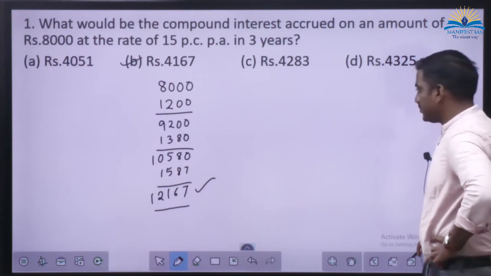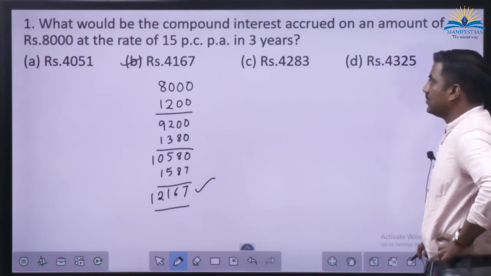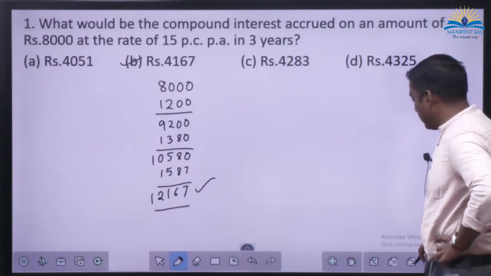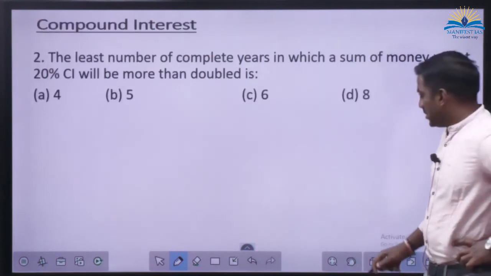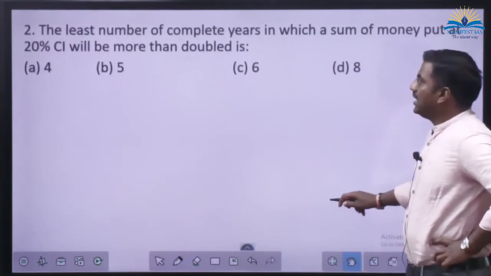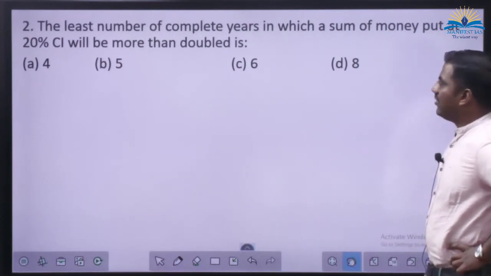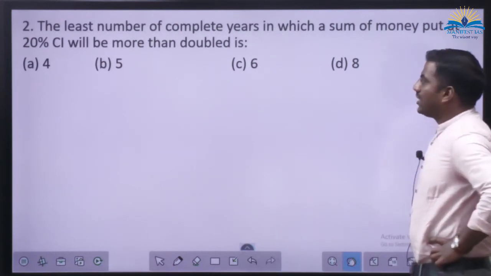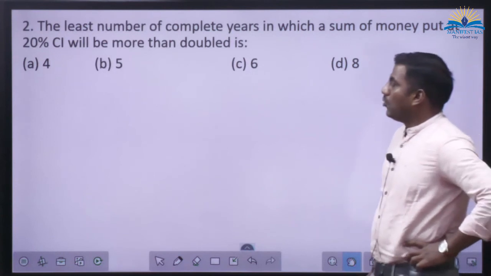Next one. Just for the hang of the subject, I am teaching this. The least number of complete years in which a sum of money put at 20% compound interest will be more than doubled.